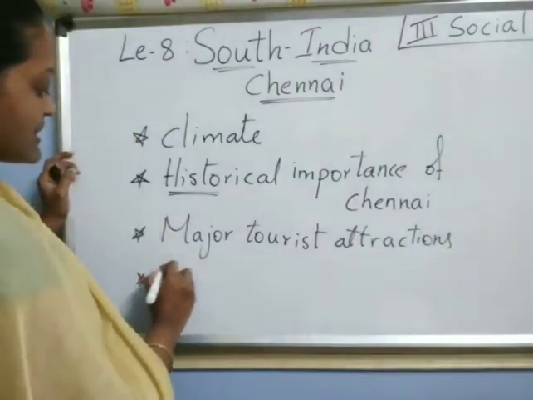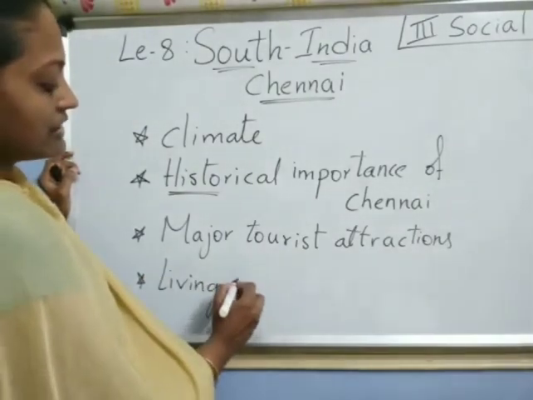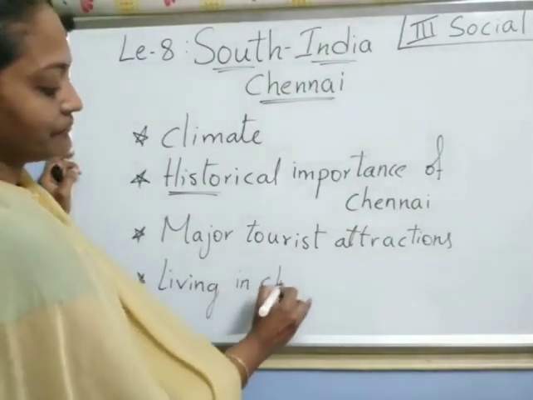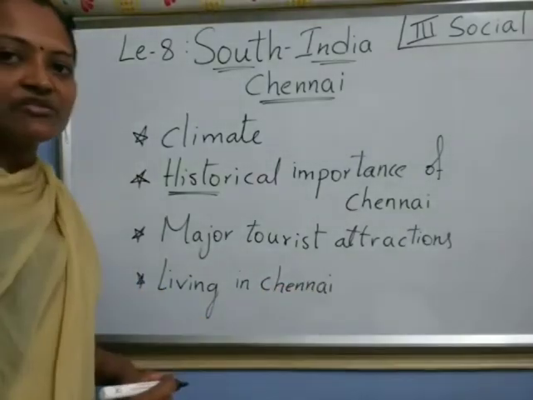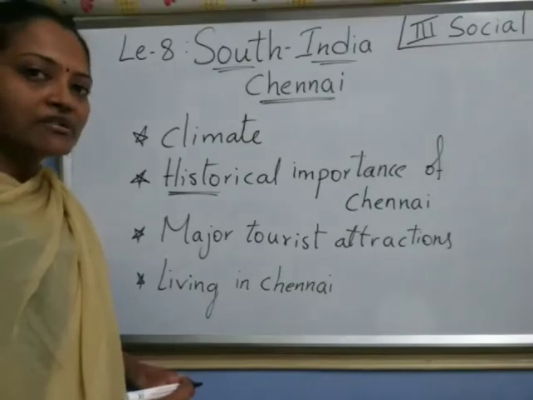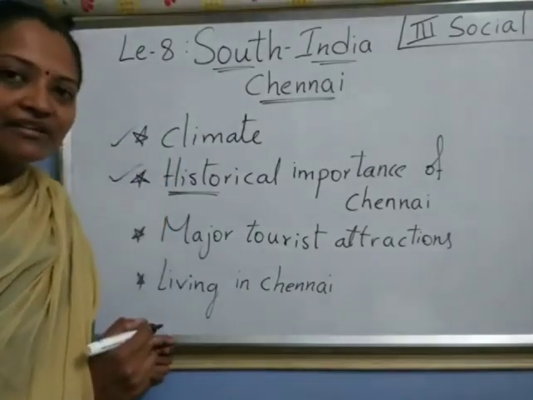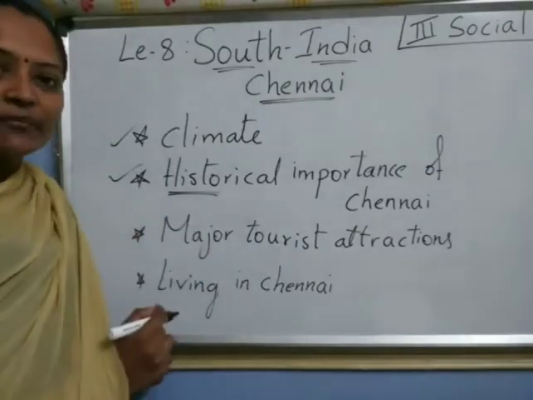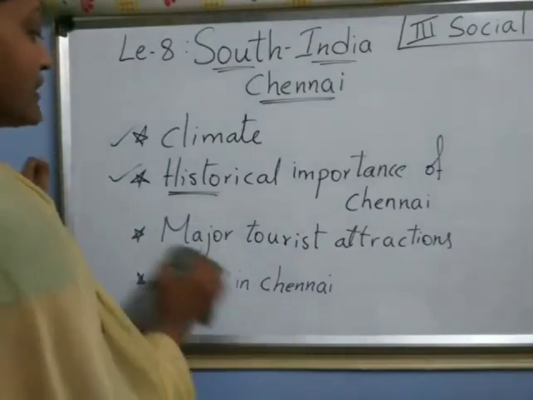Last one is living condition, living in Chennai. These are the four main topics in this lesson, children. Today we are going to see these two topics: climate and historical importance of Chennai. Now, first, climate.